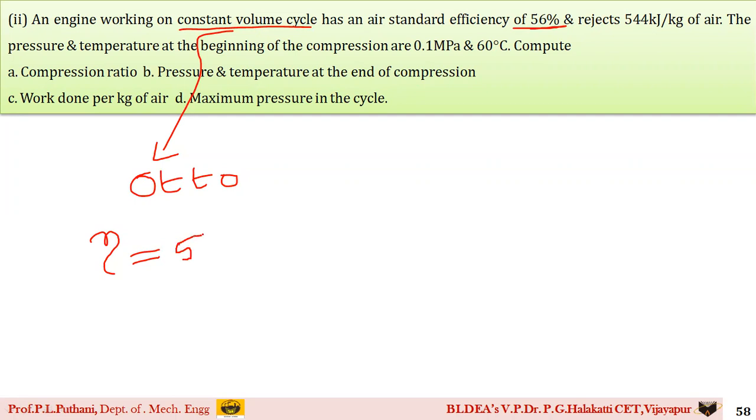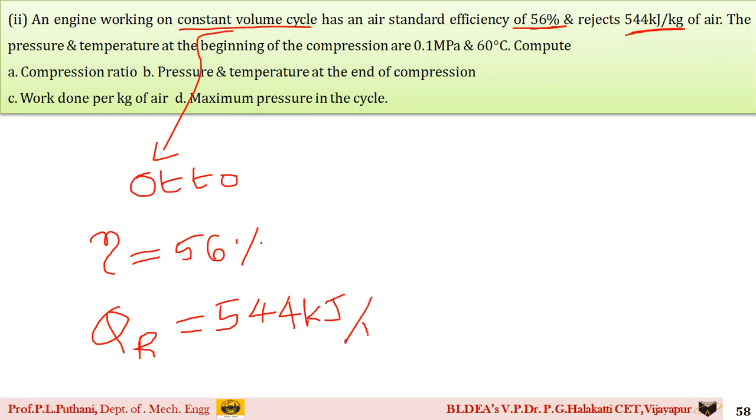Its value is 56%. Similarly, he said it rejects 544 kilojoules per kg of air. That is heat rejection, students. Please note down here, it is said kilojoules per kg of air, which means instead of capital QR, this becomes a small qr. It is a specific quantity, q suffix R, because it is in kilojoules per kg of air.